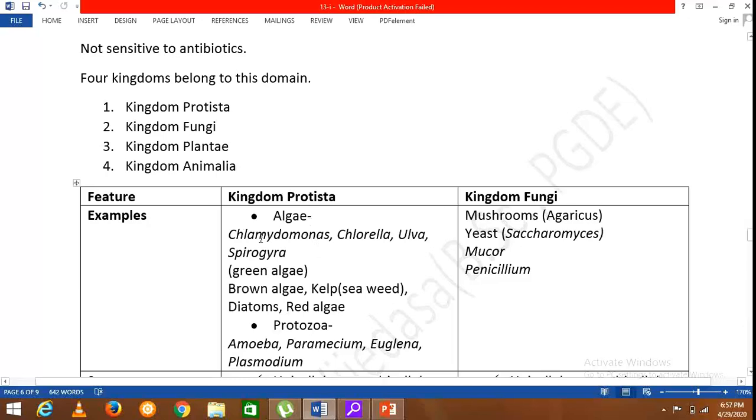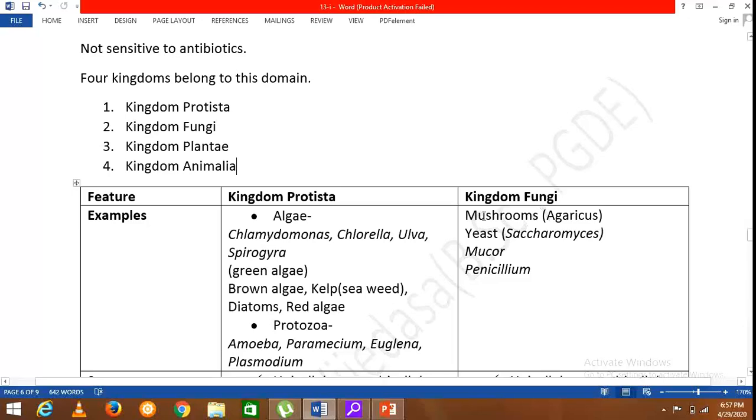Examples of algae: Chlamydomonas, Chlorella, Ulva, Spirogyra. These come under green algae. In addition to that, there are brown algae, red algae, as well as diatoms and kelp, the giant seaweeds. Then examples for protozoans, as you all know about Amoeba, Paramecium, Euglena, and Plasmodium. These are the examples for kingdom Protista. Remember, it consists of two groups, algae and protozoa.